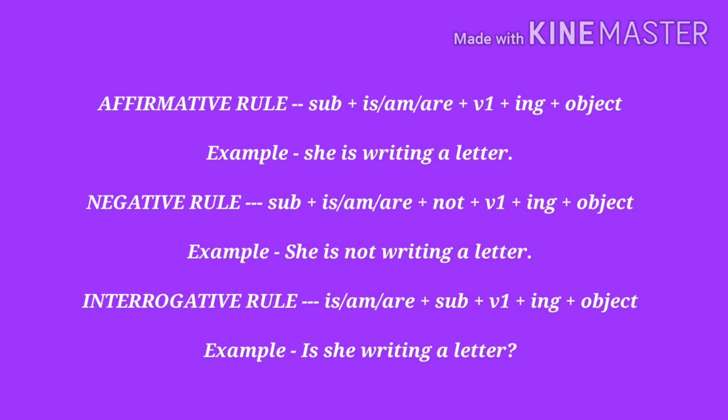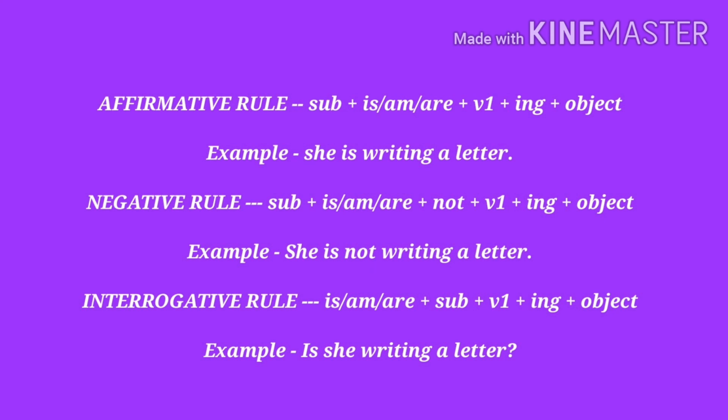Rules of present continuous tense are: in affirmative sentence we use is, am or are after the subject according to our subject, then the first form of the verb with ing added, and object. For example, she is writing a letter. If I change the subject to I, then we will write am: I am writing a letter. If we use a plural subject, then we will say they are writing a letter.